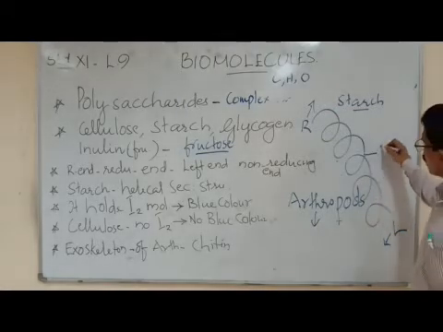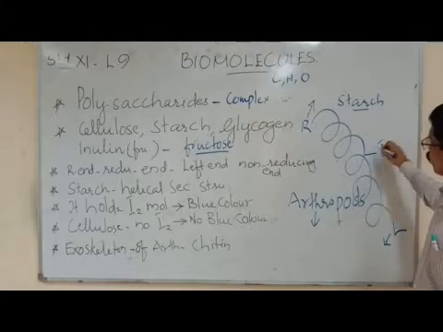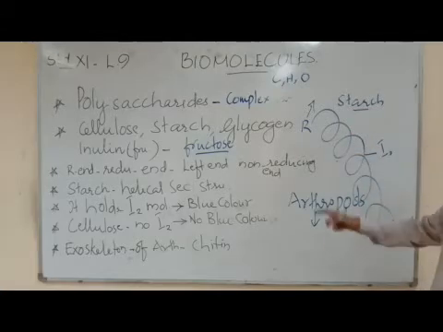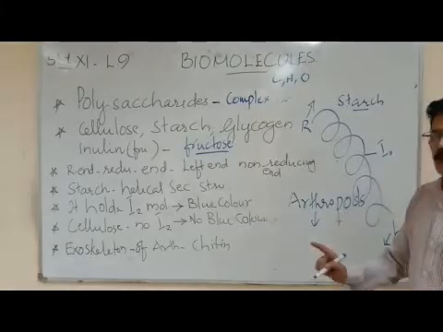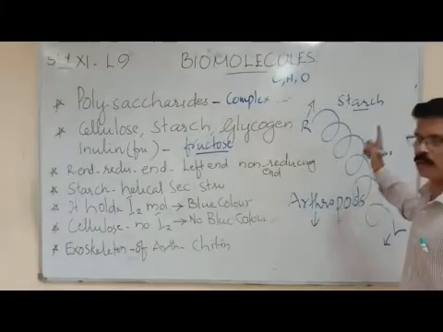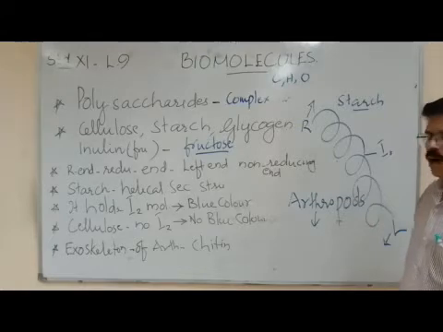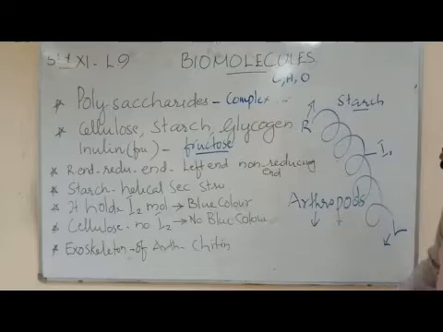Starch possesses iodine in the fold of the helix, so starch produces blue-black color. At the same time, cellulose does not produce blue-black because they don't have iodine in the helix. The exoskeleton of arthropods contains chitin. That's all about these polysaccharides.